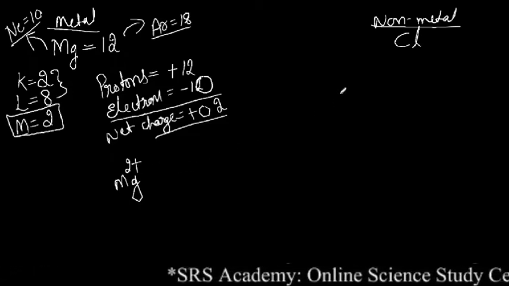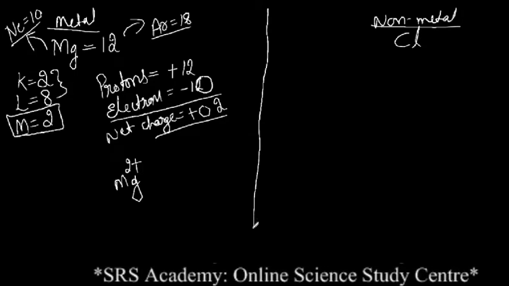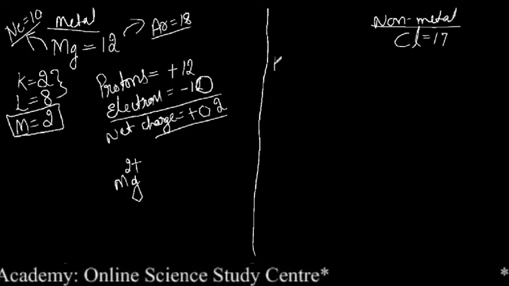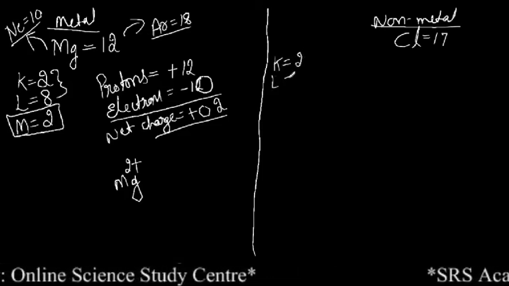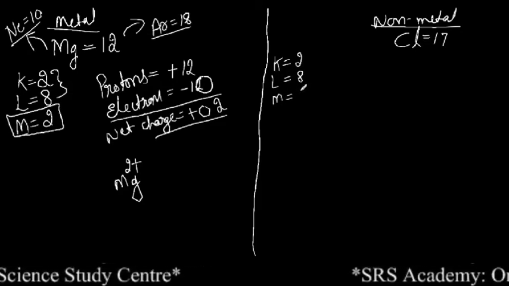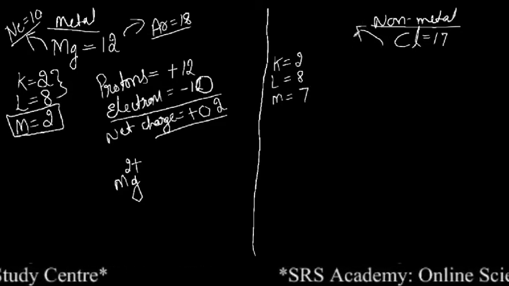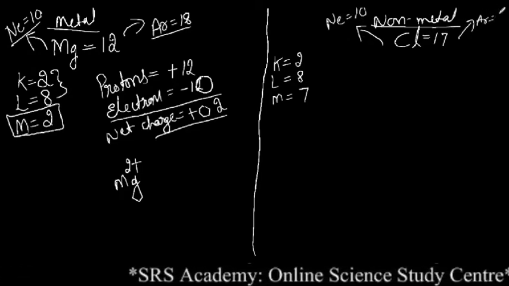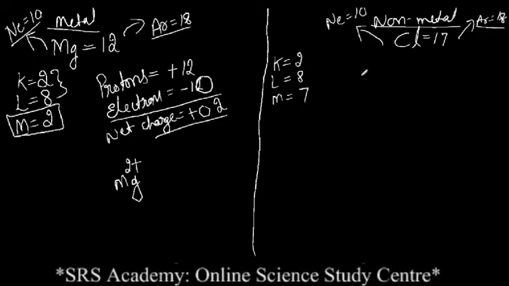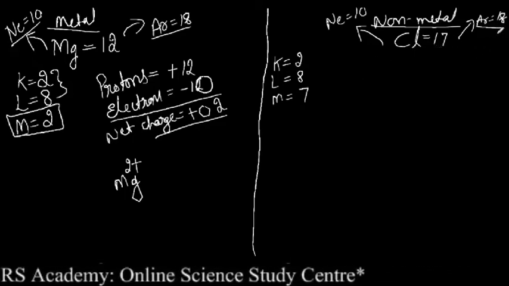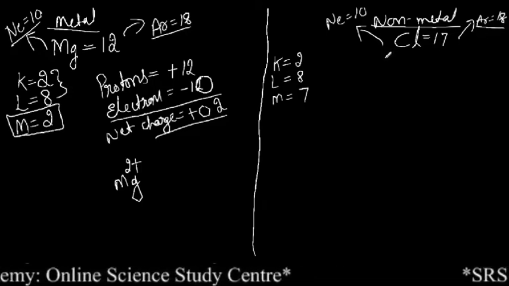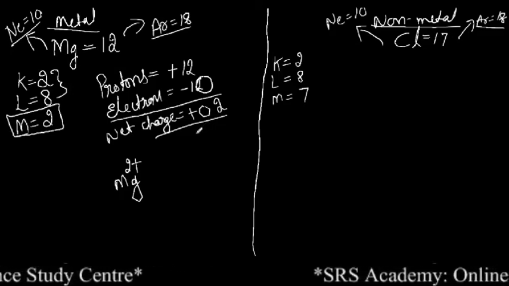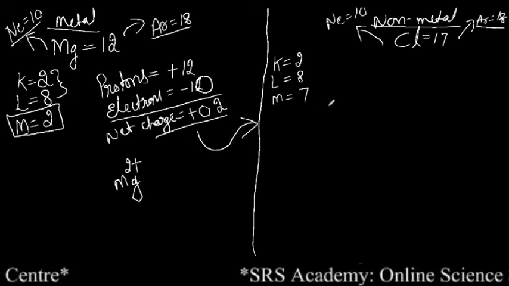Then when it comes to chlorine, we have already studied about chlorine. The atomic number of chlorine is 17. Electron distribution, K equal to 2, L equal to 8 and M equal to 7. So which is the nearest noble gas for chlorine? Is this neon or is this argon? So obviously it is argon. That means to gain the electronic configuration of argon, chlorine gains electrons from the magnesium. So whatever 2 electrons have been lost from the magnesium are received by chlorine.